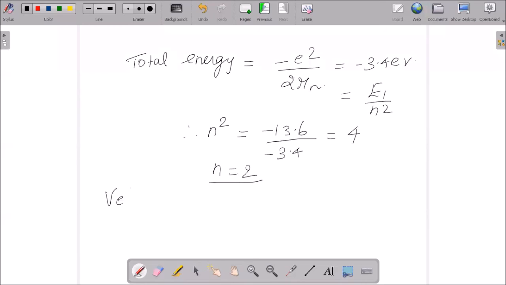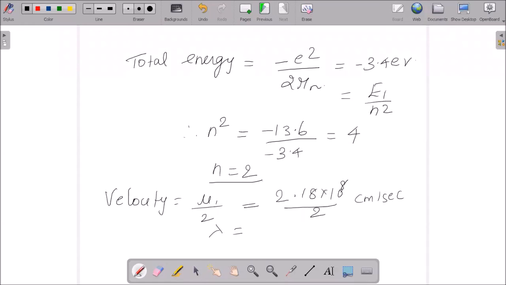Velocity, we all know it, so we can say that it is 2.18 into 10 to the power of 8 divided by 2 centimeter per second. And finally, you can substitute in your basic formula, h by mu.